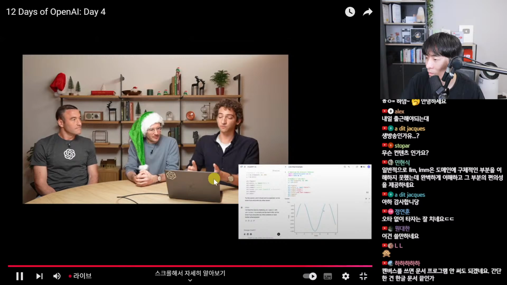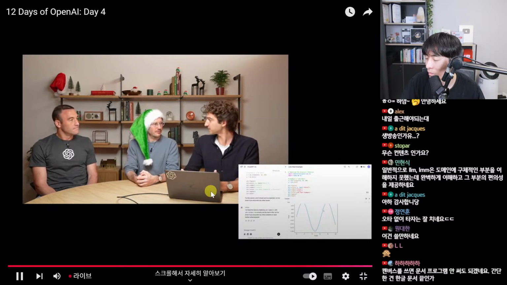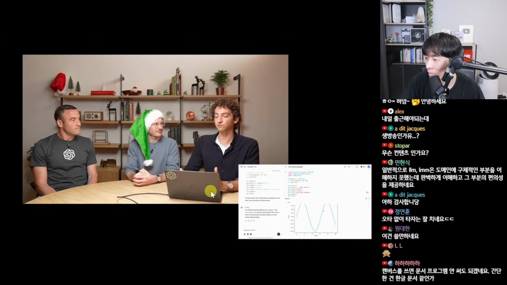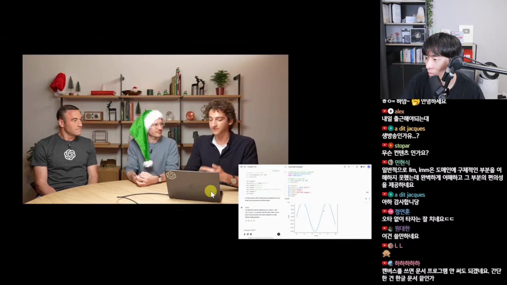Yeah, so within Canvas, we actually load a WebAssembly Python emulator, which allows us to load almost any Python library and run your code almost instantly. So you get immediate feedback. You can collaborate with ChatGPT effortlessly and really have a tight feedback cycle all within ChatGPT. Including generating graphics.